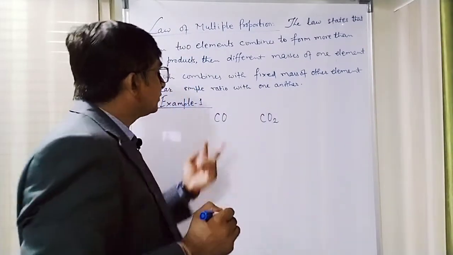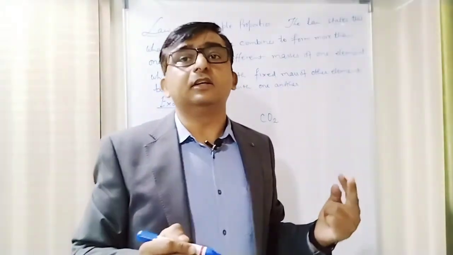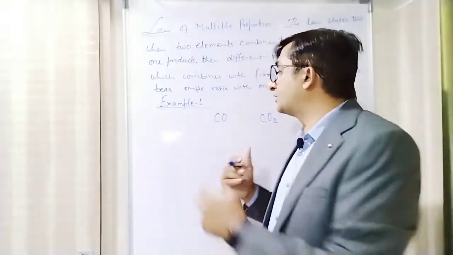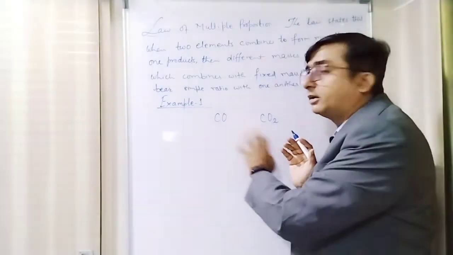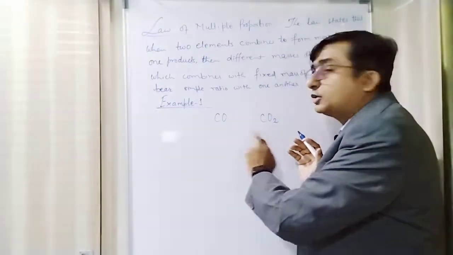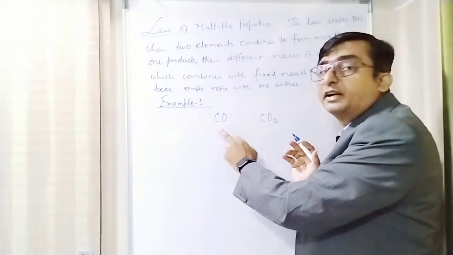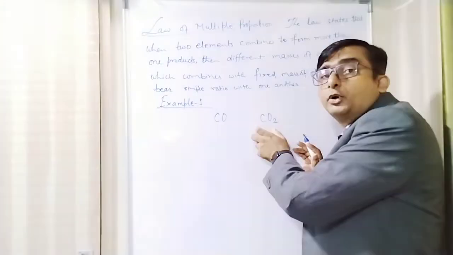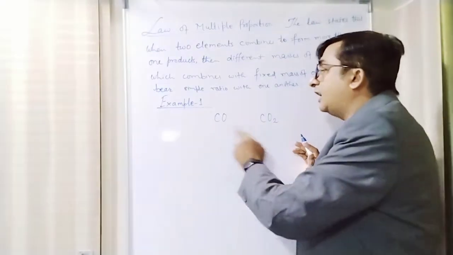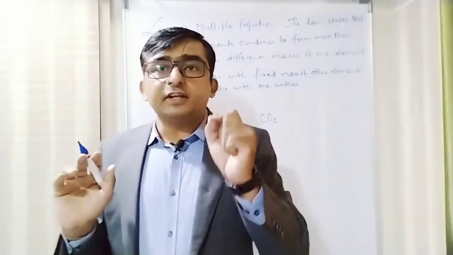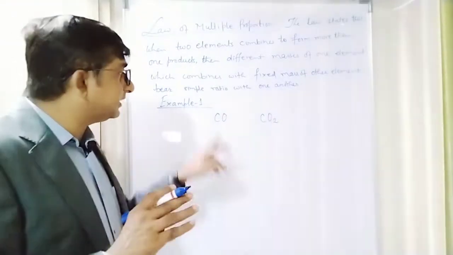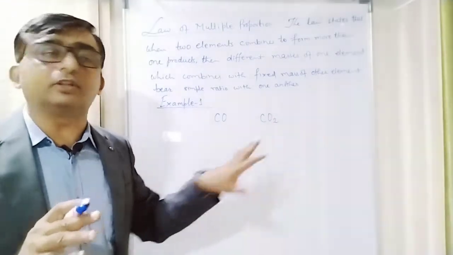So here are two elements which combine with each other, carbon and oxygen. When these two elements combine, it forms one compound, carbon monoxide. The other compound is carbon dioxide. Now I have to see the ratio of masses of oxygen in the two compounds by keeping the mass of carbon the same in both compounds.